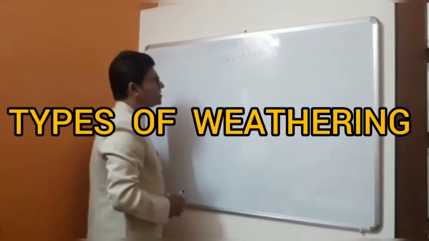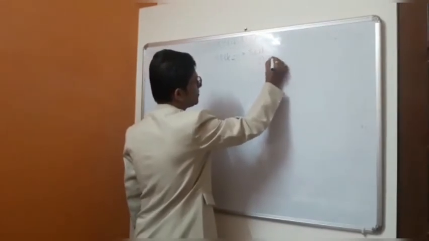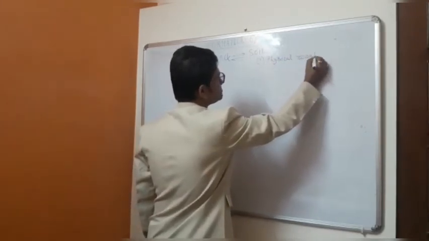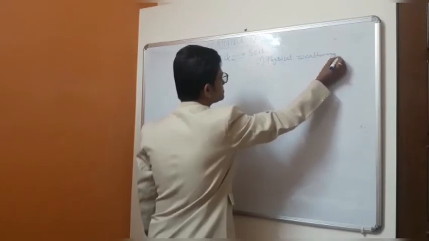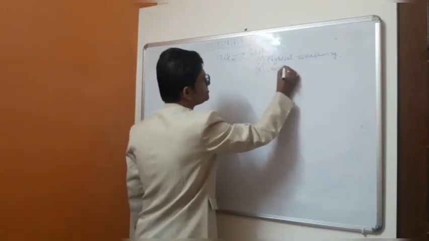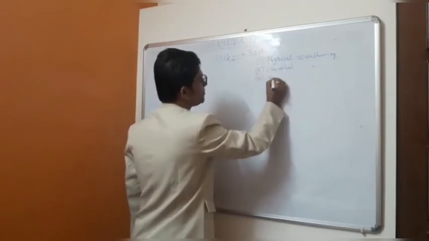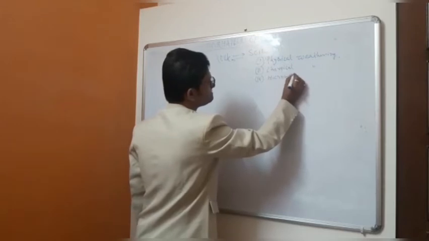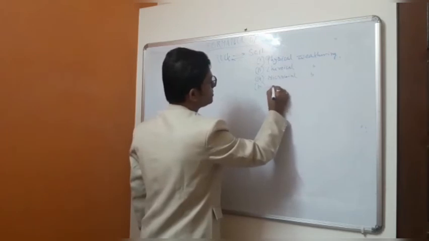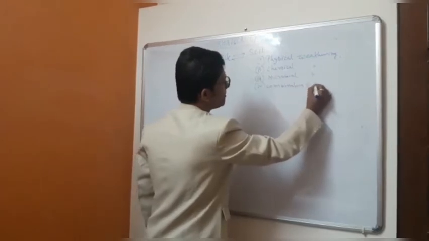So what are the types of weathering? Types of weathering are: number one, physical weathering. Number two, chemical weathering. Number three, microbial weathering. And number four, it may be the combination of the above three.